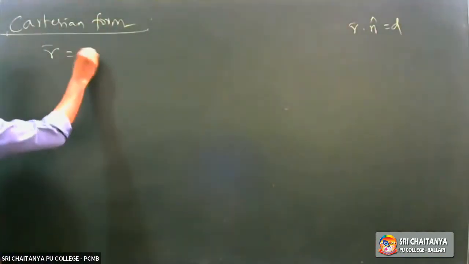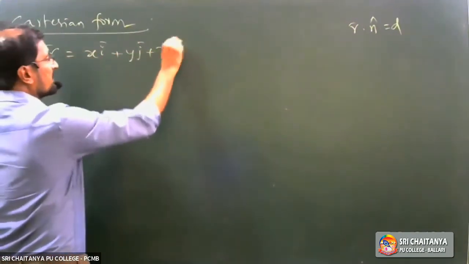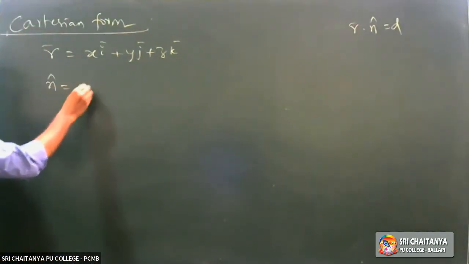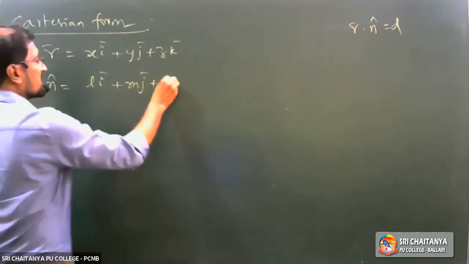First of all, consider R bar, the unknown vector, is equal to xi bar plus yj bar plus zk bar, and N cap is equal to Li bar plus mj bar plus nk bar.